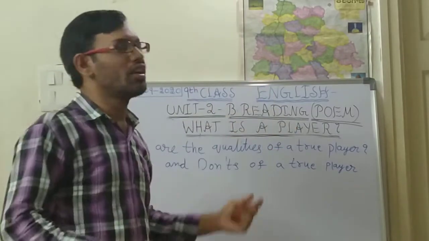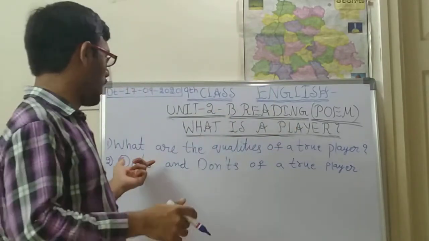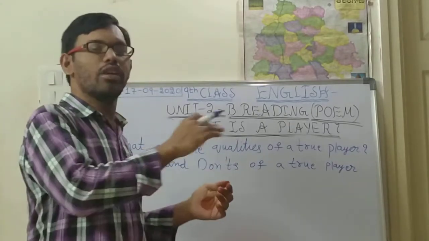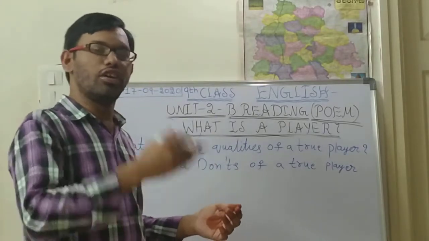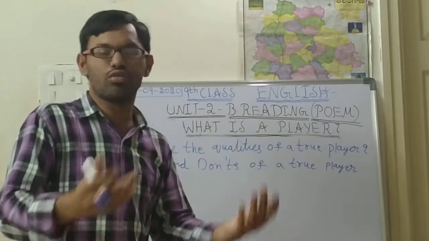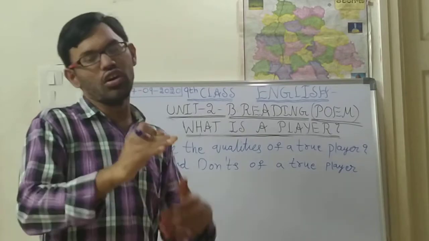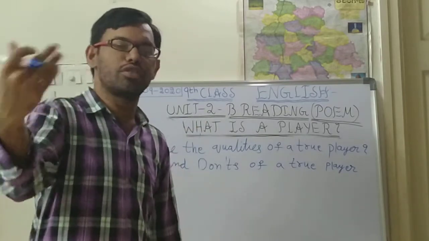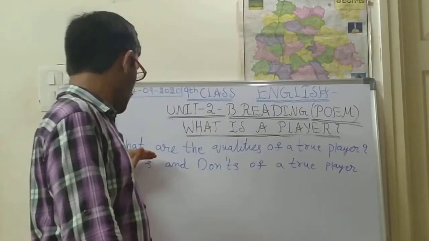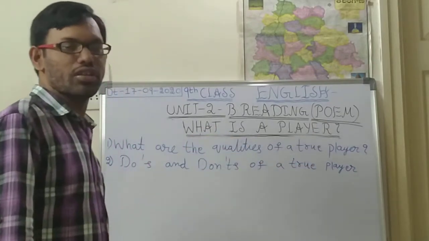And next, down, first point, second point, third point, fourth point. However many points you have in your mind, you write that many points. You can write your own also, not only from the lesson. Your own examples are also accepted.